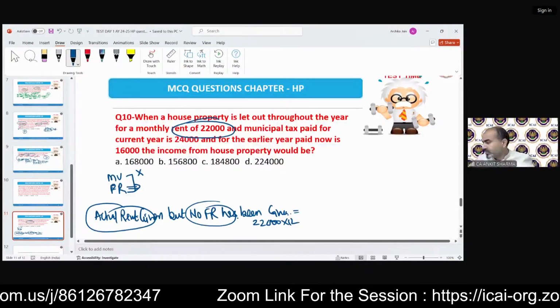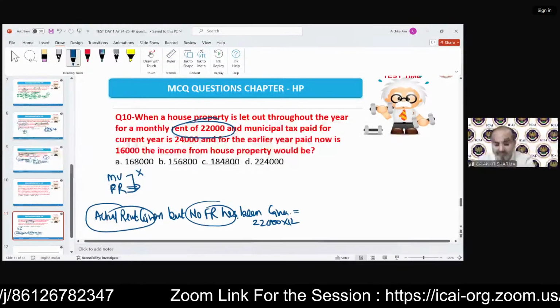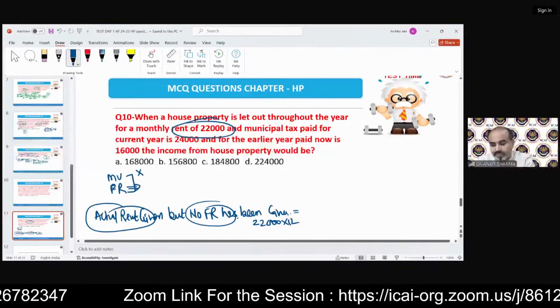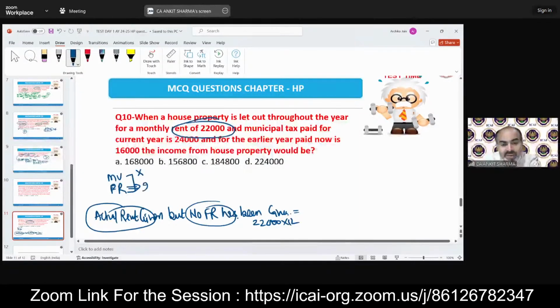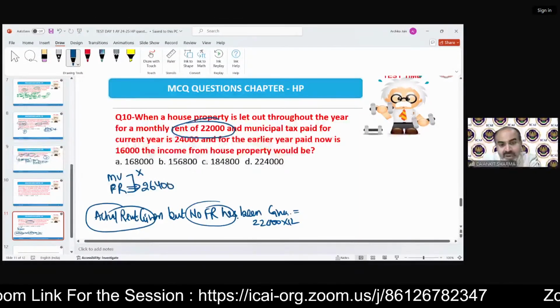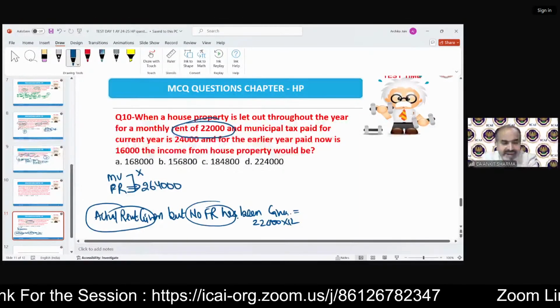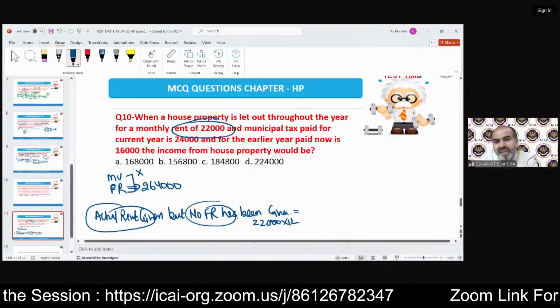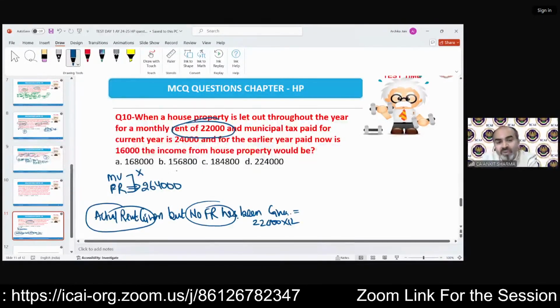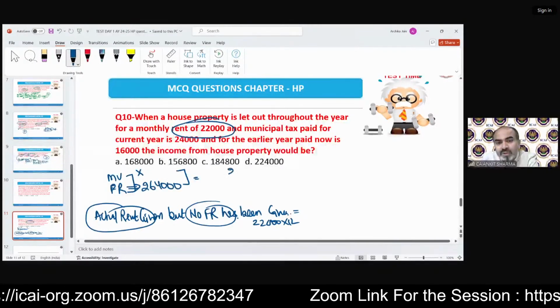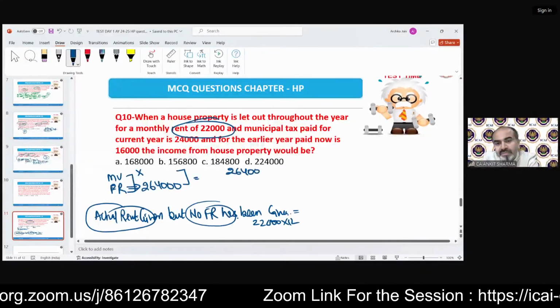That will come 2,64,000. It can be called expected rent or annual rent, on the basis of the actual rent given. So now the higher value is 2,64,000.